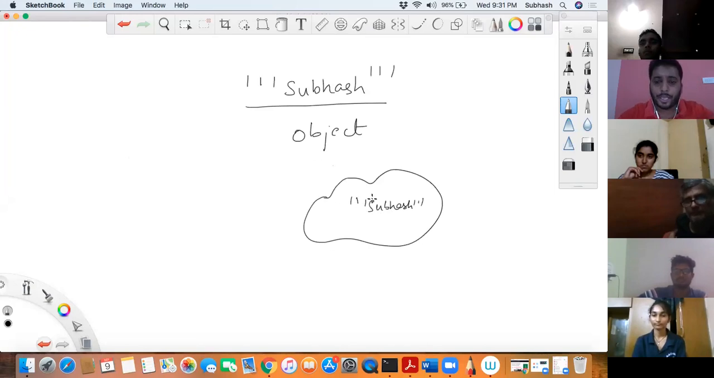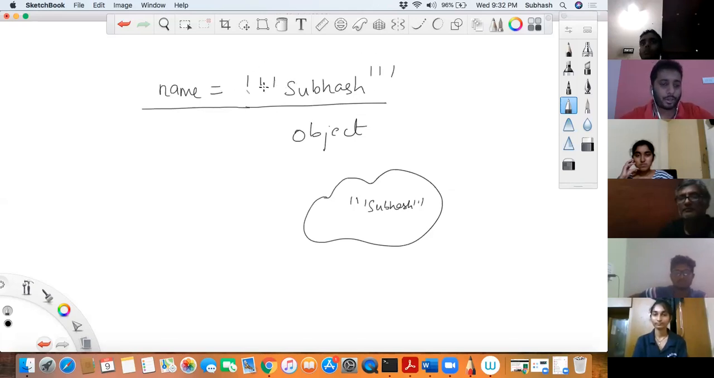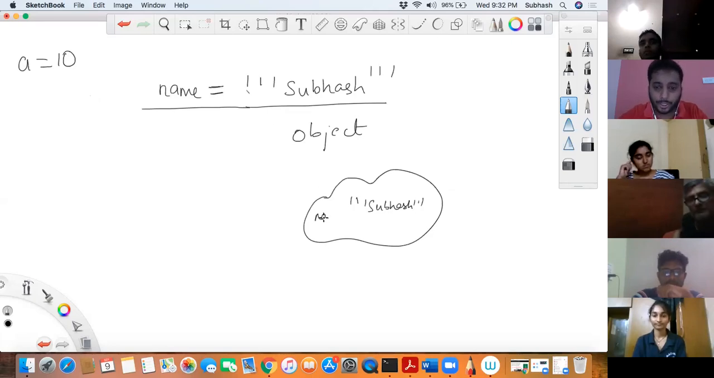So if this Subhash has to exist in the memory, it has to be referenced by someone. It means I have to store it by some name, like name is equal to, and write it like this. Only then does this string have a value. Got it, Bhavna? Say for example, a is equal to 10. If 10 has to be in memory, then a has to be there. Just by writing 10, it is not in memory. It is not referenced by anyone. Similarly, when I write Subhash, if you want to access it, it has to be referenced by some variable. That is what name is equal to.